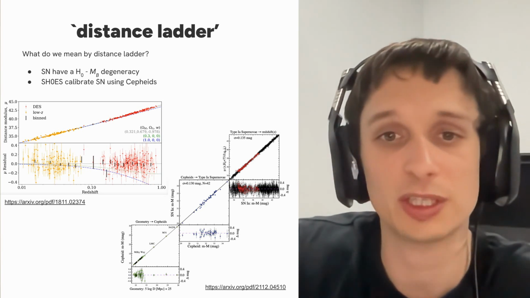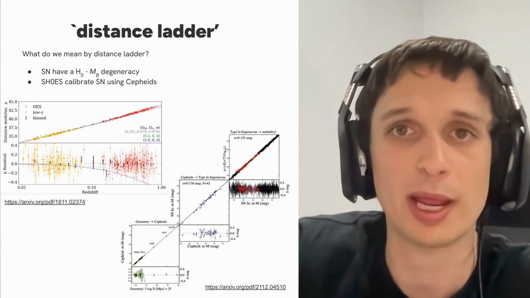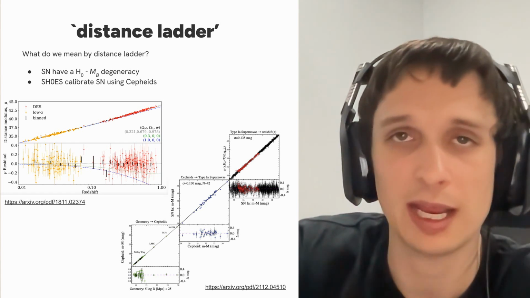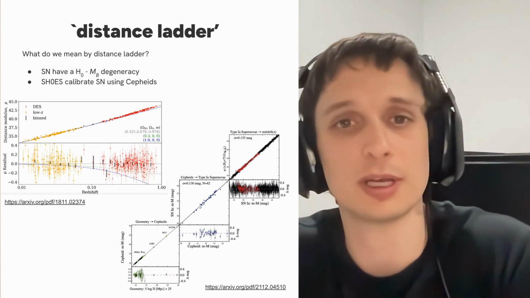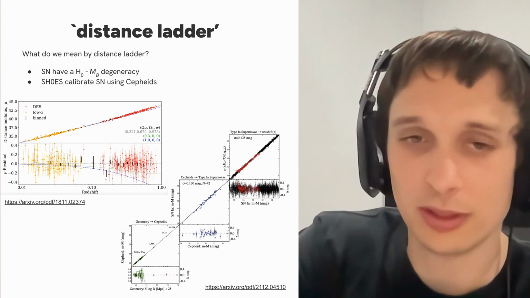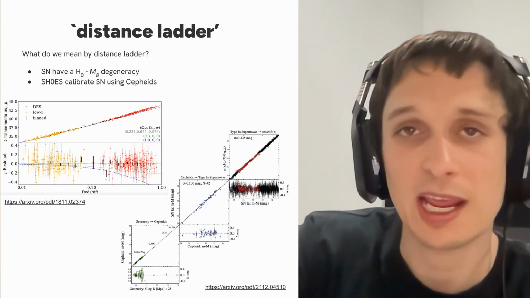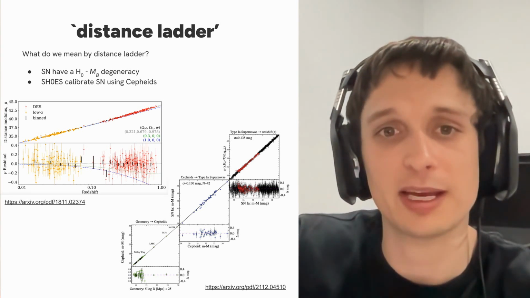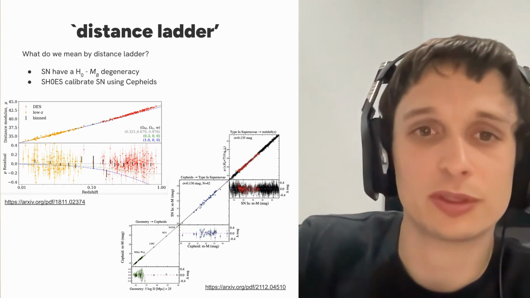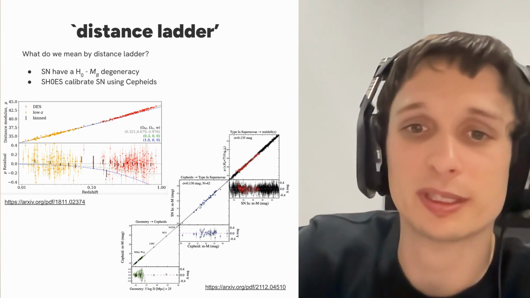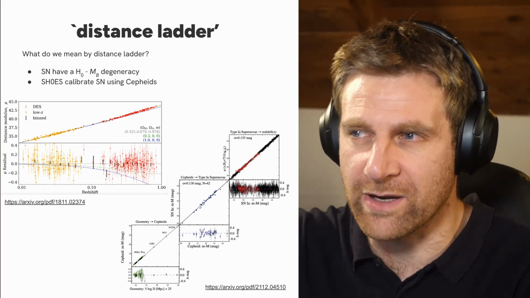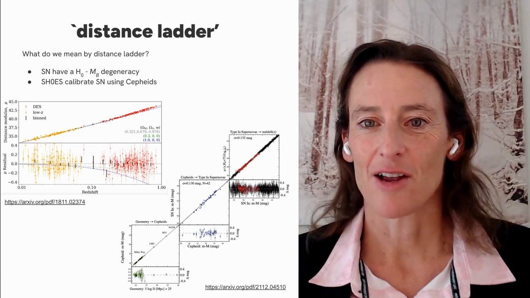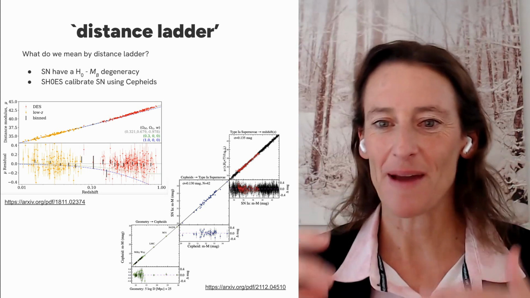The current day expansion is faster and things are further away. So these overlaid models, our predictions are shifted up, and the inverse is true if H naught is less. Likewise, if we look at the data points here from the supernova, if the absolute magnitude is brighter, then that would shift the data points down. And if it was dimmer, then that would actually shift these points up. So why is it when it's brighter it goes down exactly? It's just because this is a magnitude scale and lower numbers are brighter on the magnitude scale.